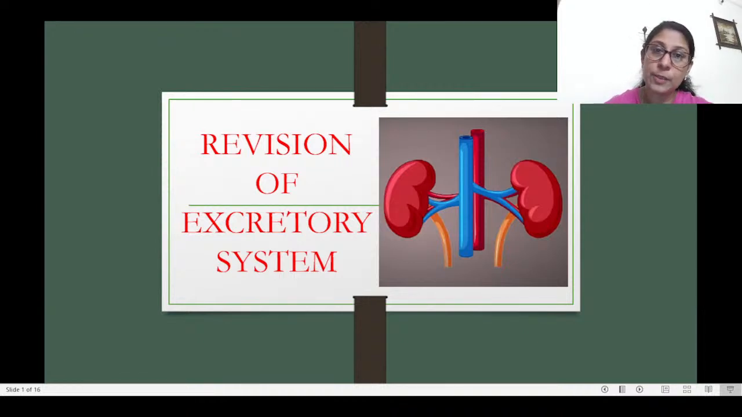Filtrate is what gets collected from the blood. So this proximal convoluted tubule is present inside the cortex. This proximal convoluted tubule further goes down here, and it forms the descending loop of Henle.